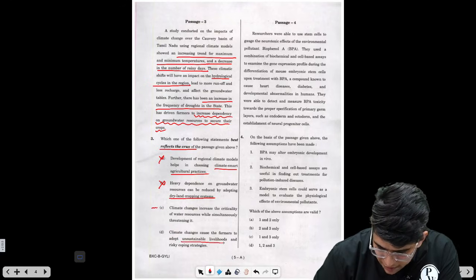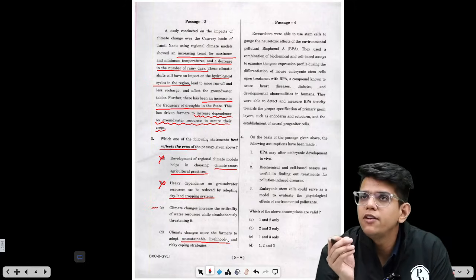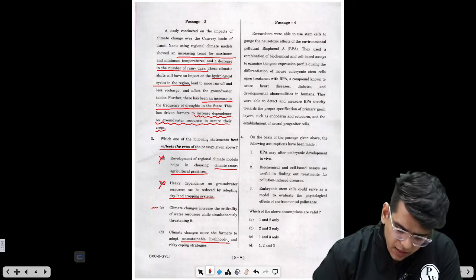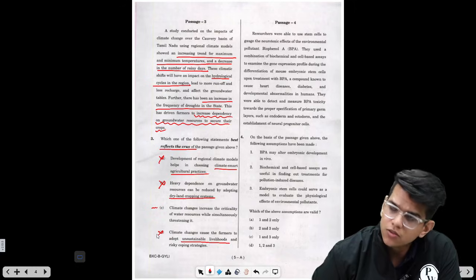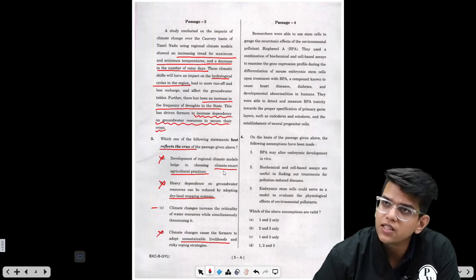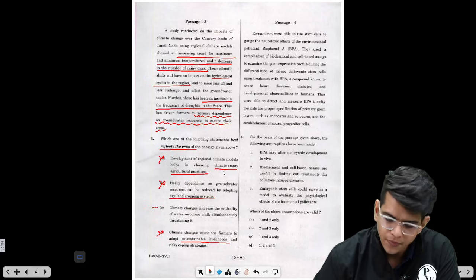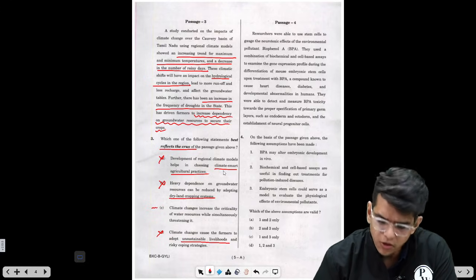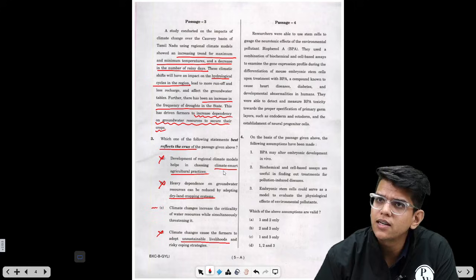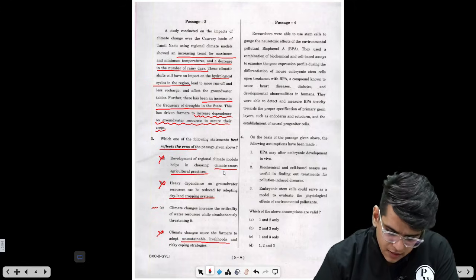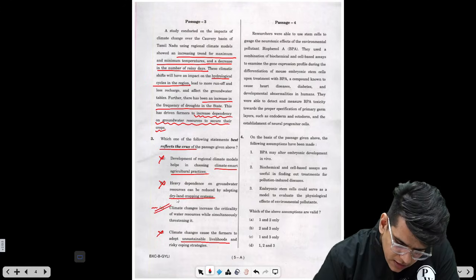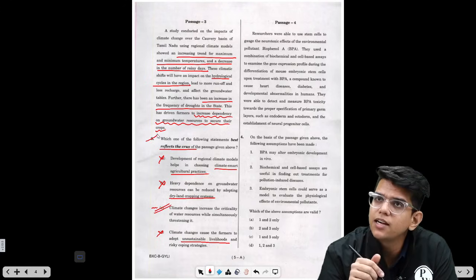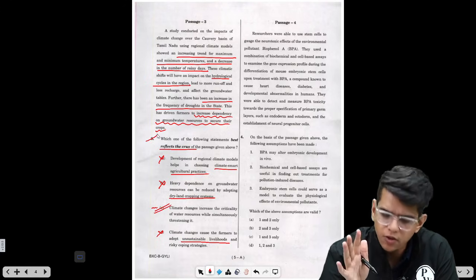Now, farmers' livelihood is not discussed, so you can't get to this. So this is a very easy question where 3 of the options are beyond the scope of the passage. The passage is mostly talking about how the water resources are threatened because of the changing conditions, right? So this is the best option. This is the correct answer. So you can start with such questions from reading comprehension.